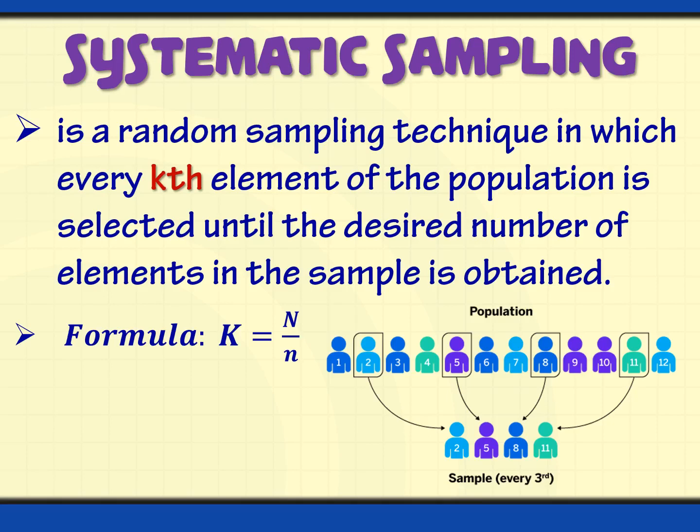So the first one is the one listed as number 2, and then the next one will be number 5, and then number 8, number 11, and so on and so forth until you get the desired number of 30 students. So this is why it is called systematic. You're going to have a pattern for the kth or nth element of the population.